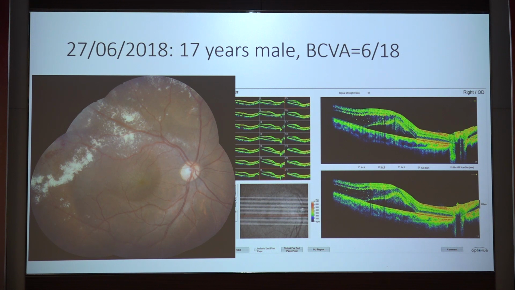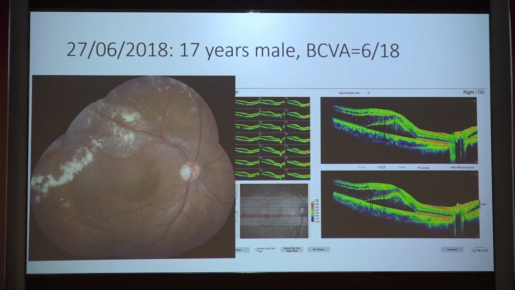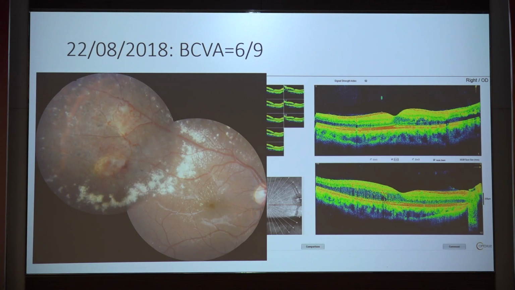So this is another case of a 17 years male. Best corrected vision was 6/18, and he was diagnosed to have Leber's miliary aneurysms, the aneurysms which were present only between the macula and the equator, and there was recurrent exudation in this patient. When he presented to us, his best corrected vision was 6/18. We gave intravitreal Ozurdex, and the vision improved to 6/9.